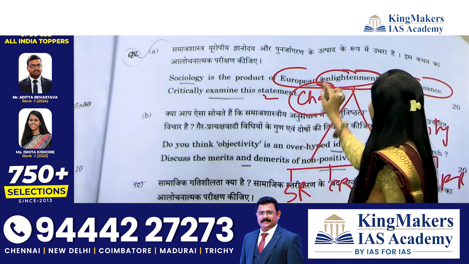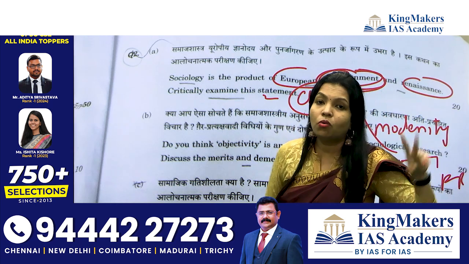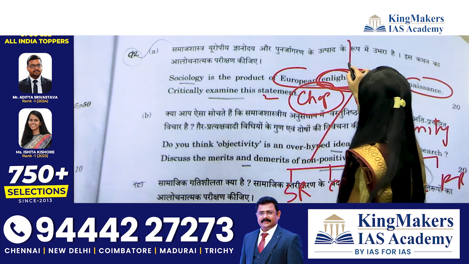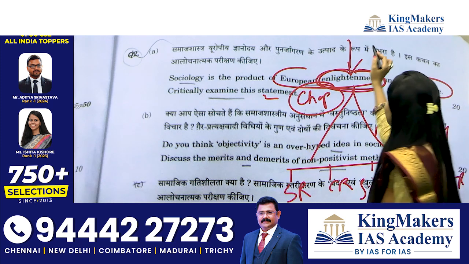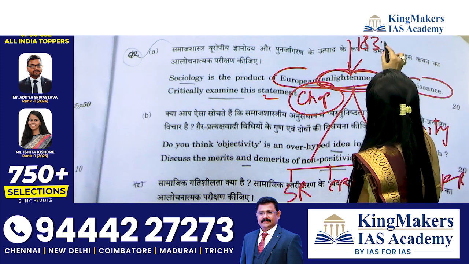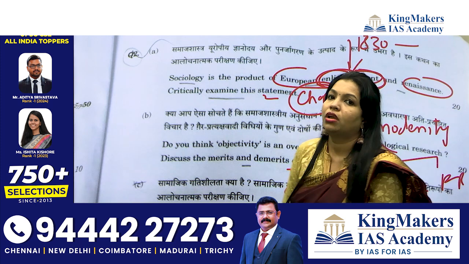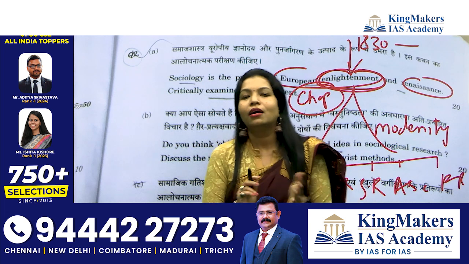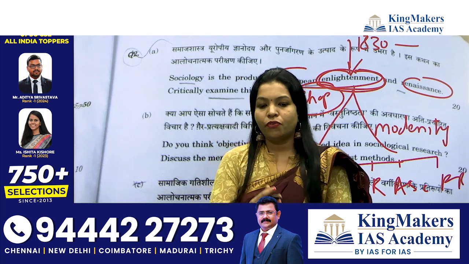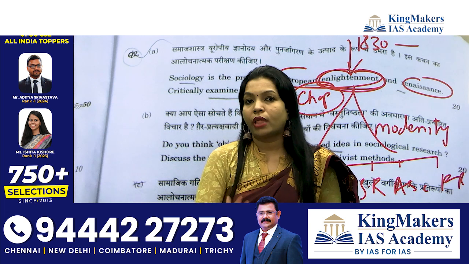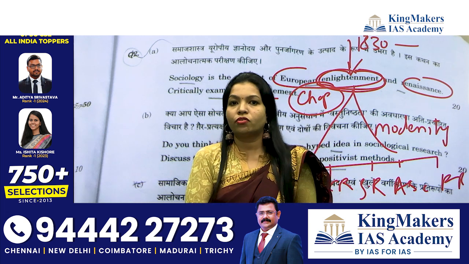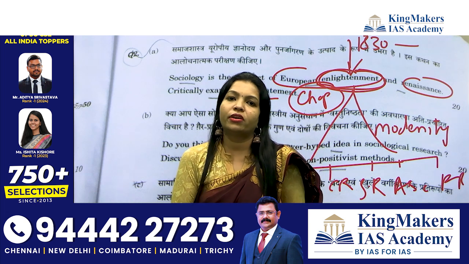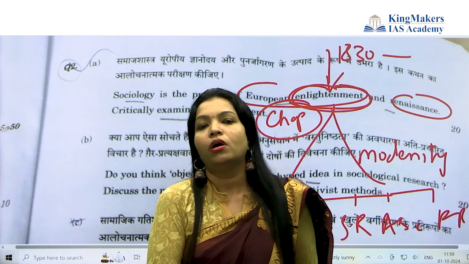Again, at the end, this enlightenment, as I said, if your answer is to be very different, how will it be very different? Your compulsory connection should be there from Indian society. If you are writing this answer with the enlightenment period of 1830 onwards, Indian society also witnessed this enlightenment and Renaissance period. And who was that? Raja Ram Mohan Roy, Ishwar Chandra Vidyasagar. I am just telling you, if you write an answer with this particular connection to Indian society, because UPSC wants that this is not a theory subject, from an application point of view, whatever you think, these things you have to write in your answers.